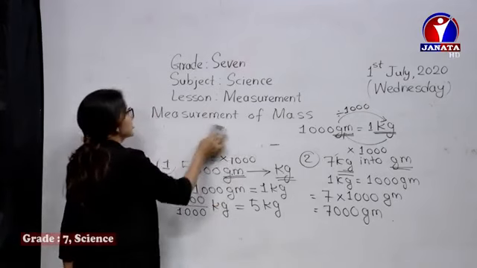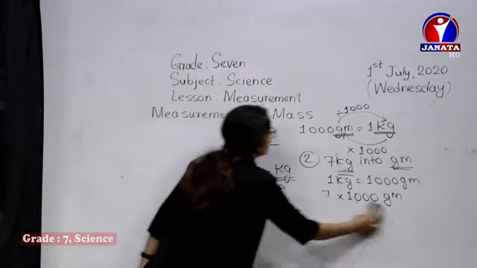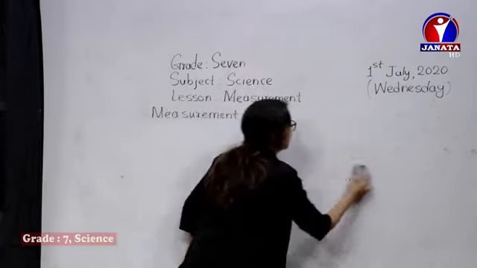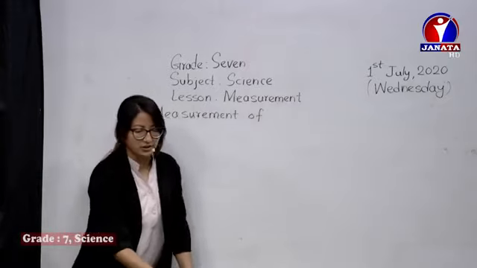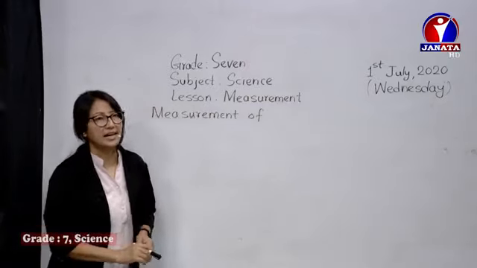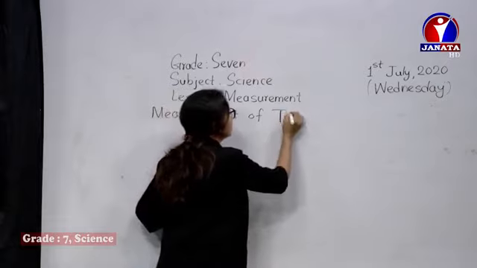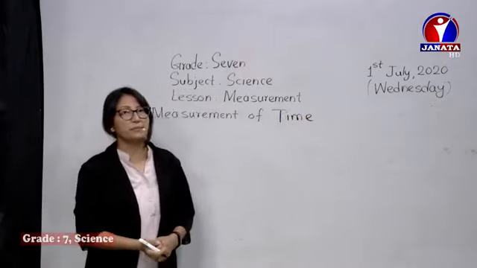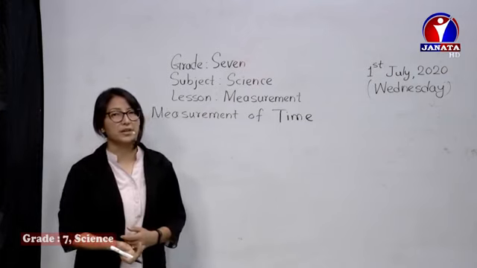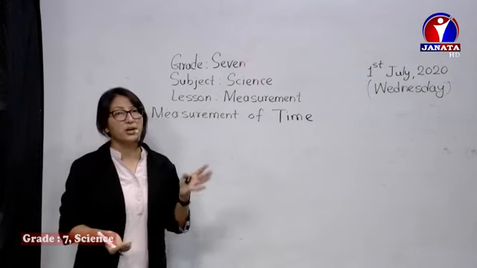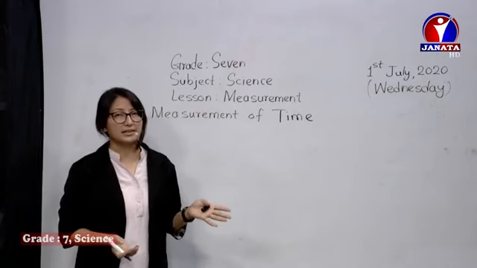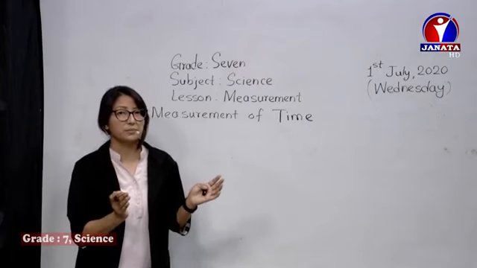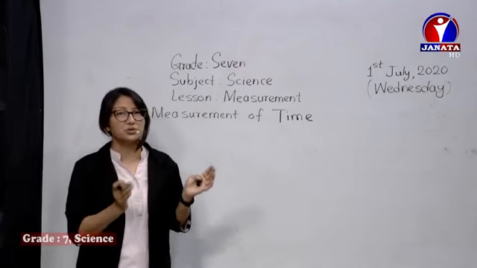Time, we all know what is time. You might have learned simple definitions related to time in your previous classes as well. Let's recall here and know what is time. Just before our class started, maybe it was 12:25. Now it's 12:37. So the gap between the two: previously we were about to start the class, and in this period of time we have finished a topic, measurement of mass. So that's the gap.